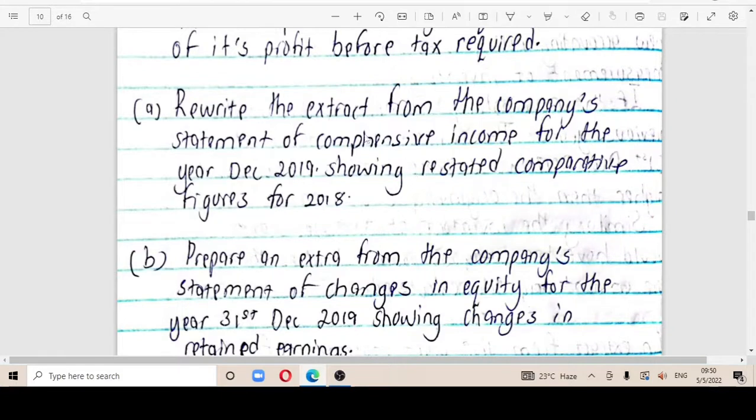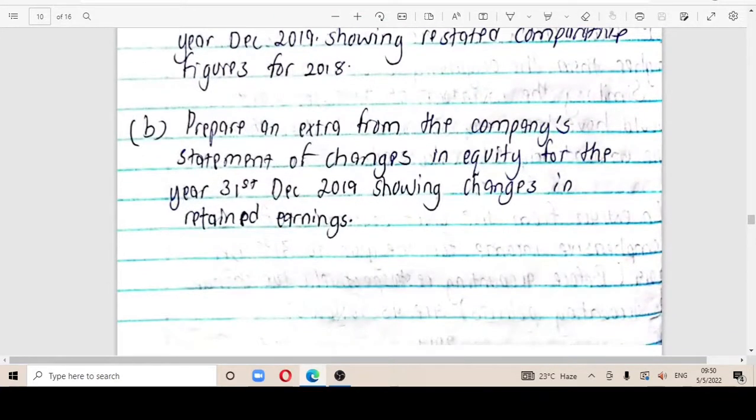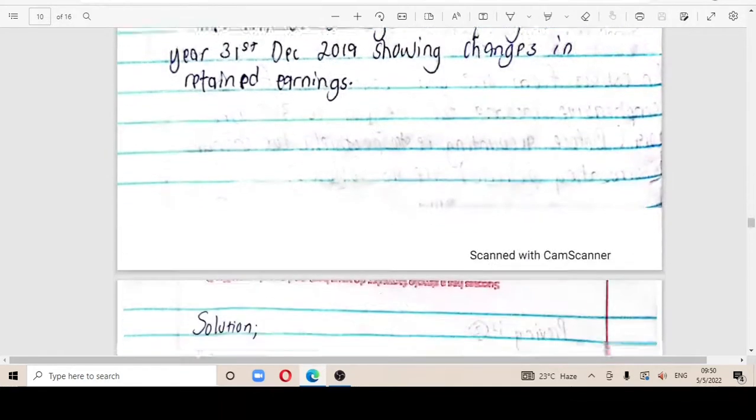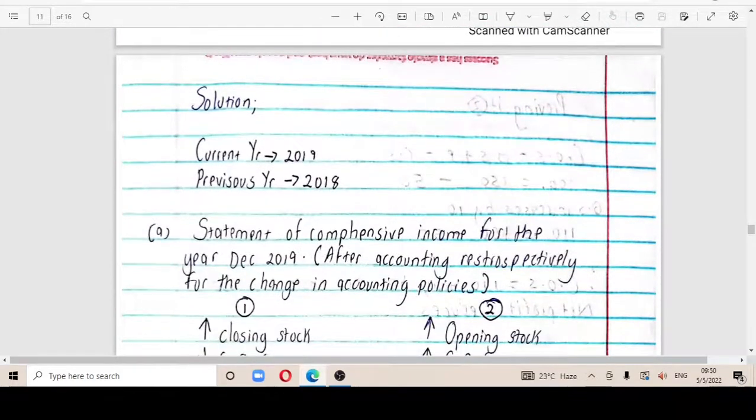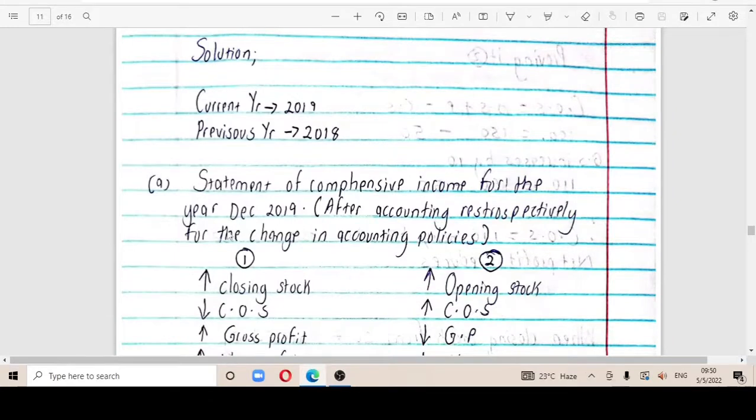But remember, in our question, we have been given some information of 2017. So this information is going to affect something in 2018. Let's read B also. Prepare an extract from the company statement of changes in equity for the year 31st December 2019, showing changes in the retained earnings. So we're having a solution here. I told you already our current year is going to be 2019. Previous year is going to be 2018.